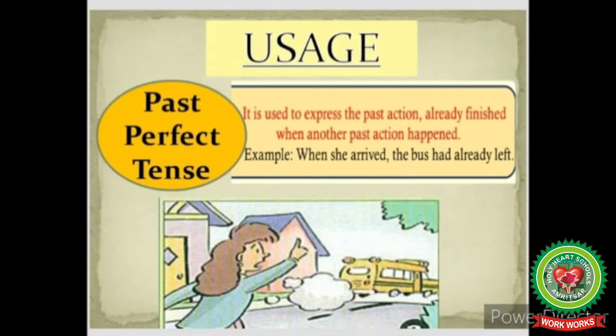Students, now we will discuss the usage of past perfect tense. Past perfect tense is used to express the past action already finished when another past action happened. For example, when she arrived, the bus had already left. Now in this sentence, the first past action is she arrived, and the second past action that it already finished is the bus had already left. That means one past action has been completed before another action in the past was started.